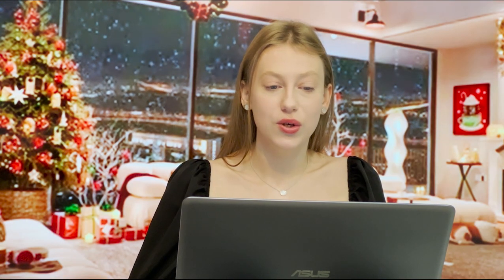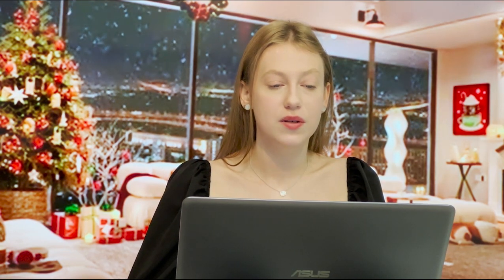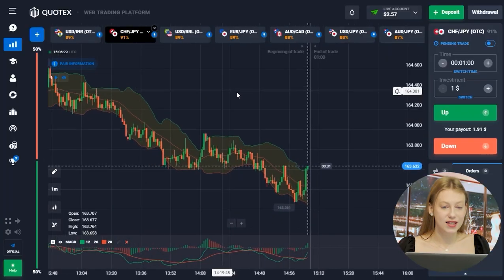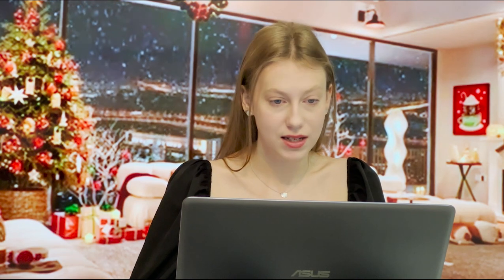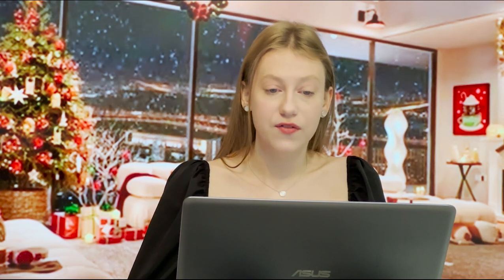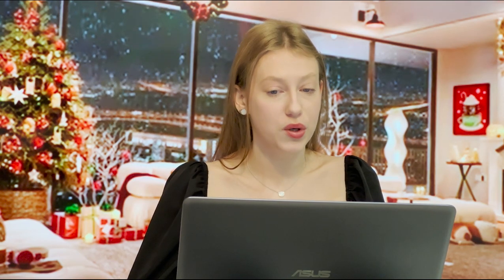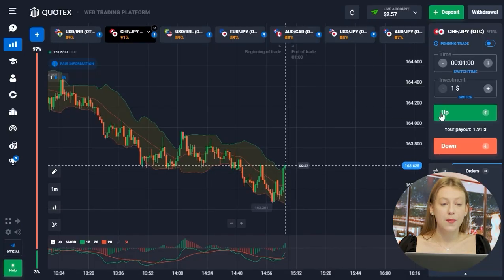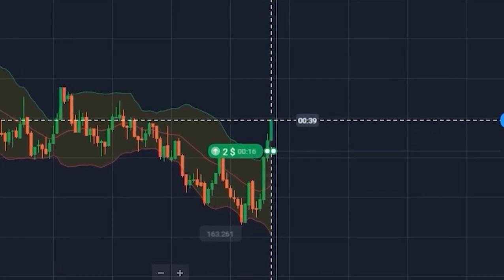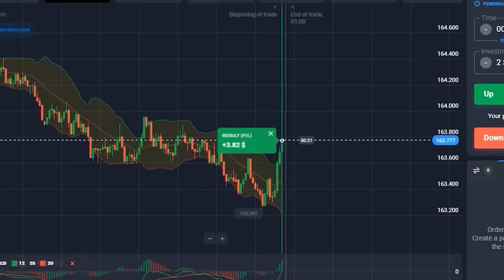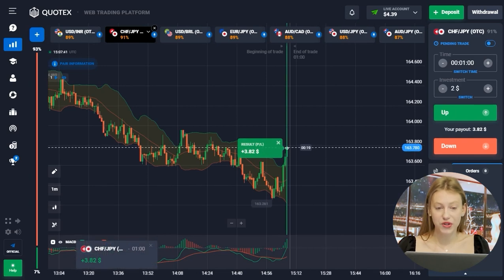I want to find a new entry point, and I think it will be here. The situation is about the same. You can see that the candle is close to the upper line of the Bollinger Bands indicator. And in general, if it breaks now, then it will be possible to open a trade down. But I think I can already open it because I see another signal on the MACD indicator. Cool, I already have $4.